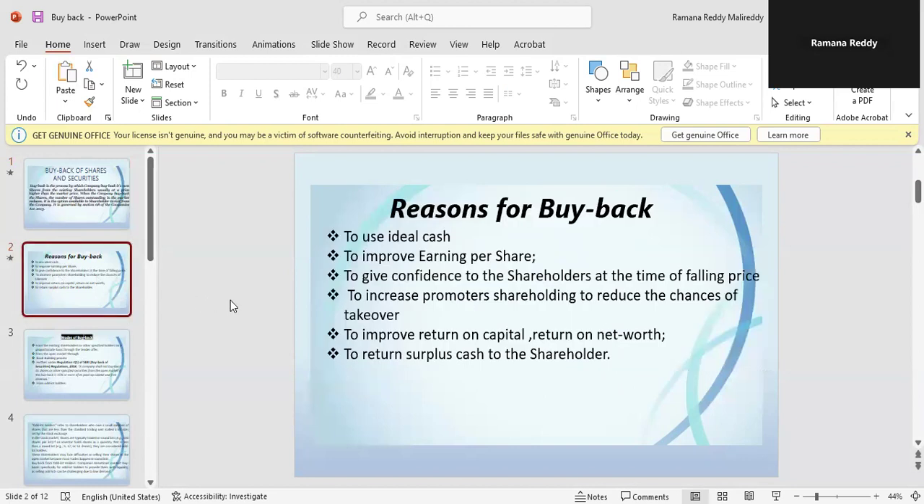Reasons for buyback. Why does a company go for buyback? Ideally, when a company has idle cash, it uses it to improve earning per share. Another reason is to give confidence to the shareholders at the time of a falling price. Other reasons are to increase promoters' shareholding to reduce the chances of takeover, to improve return on capital and return on net worth, and to return surplus cash to the shareholders. These are the reasons for buyback.